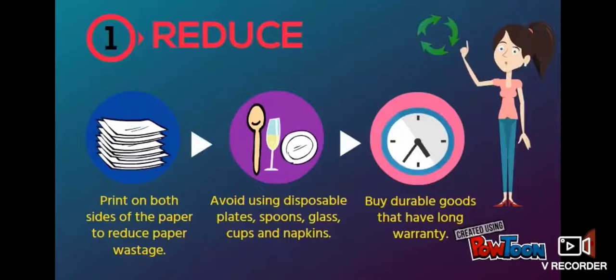And it will create a lot of waste. Then buy durable goods that have long warranty, isn't it? You have steel plates and all at home. So instead of using disposable plates, it is better to use steel plates which you can wash and use again, right?